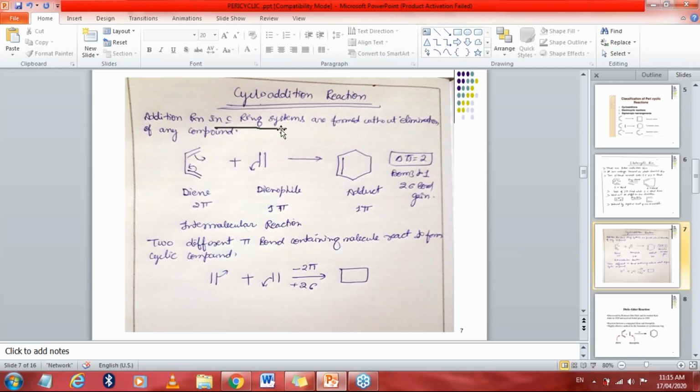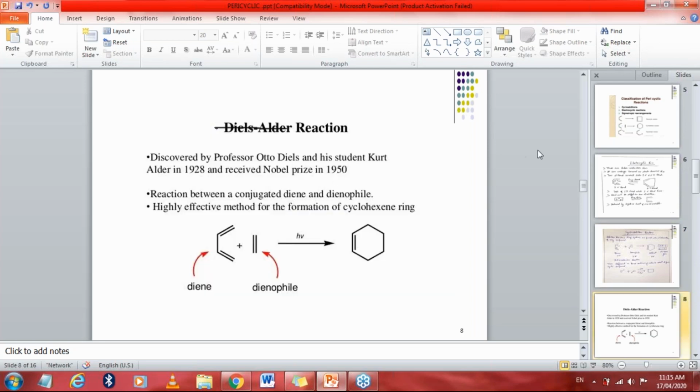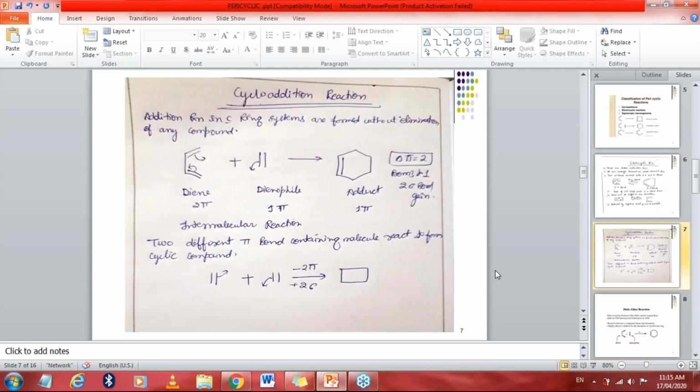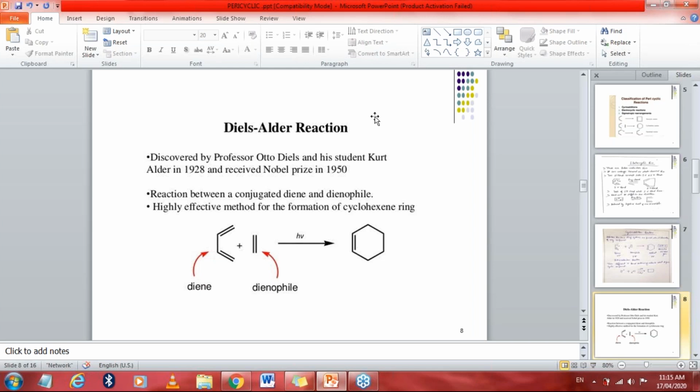This reaction is carried out either by heating the components alone or in an inert solvent. Again, this is a similar thing: the Diels-Alder reaction, which is a type of cycloaddition reaction. This remains the same as what I told you in the last slide.